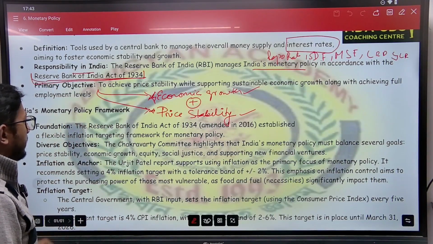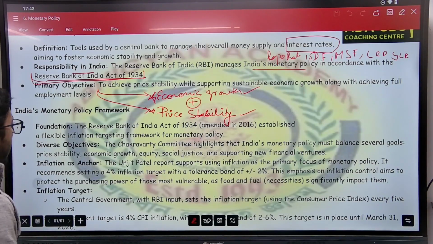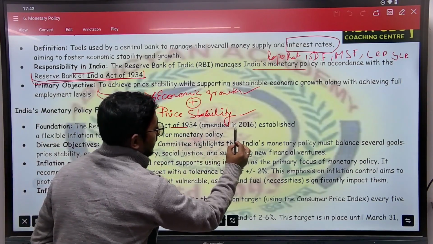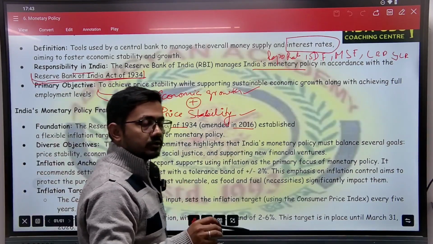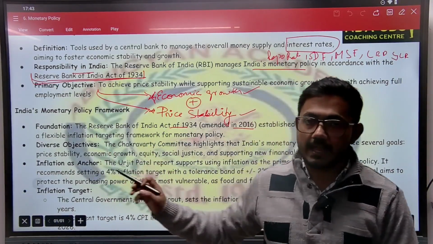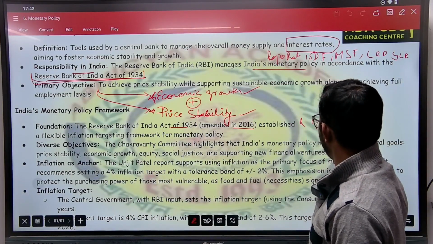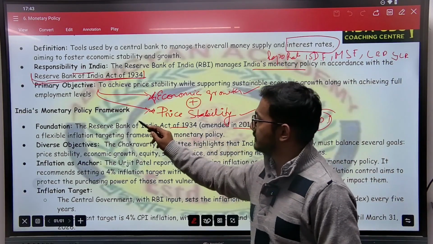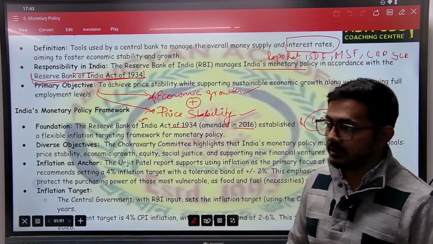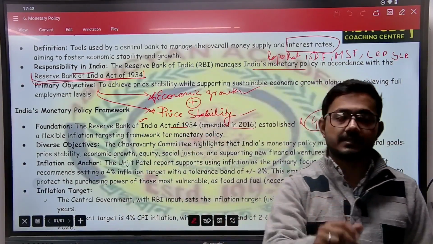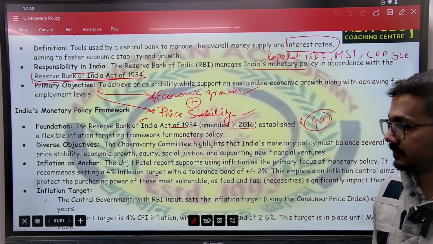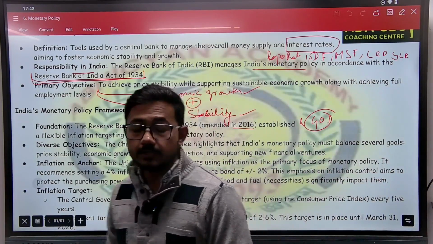Now, India's monetary policy framework. The RBI Act 1934 was amended in 2016. What happened in 2016? By this act, between RBI and Government of India, the RBI got the exclusive power to maintain the money supply in India. Let me repeat.